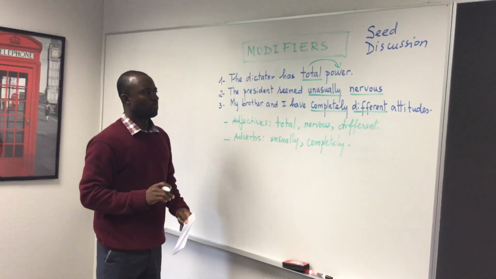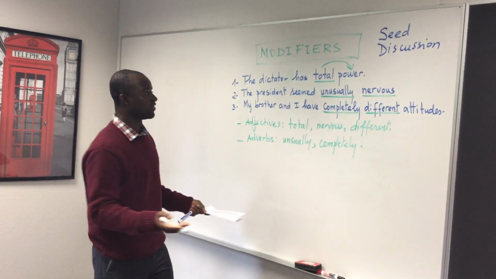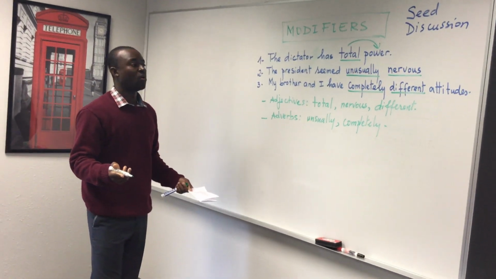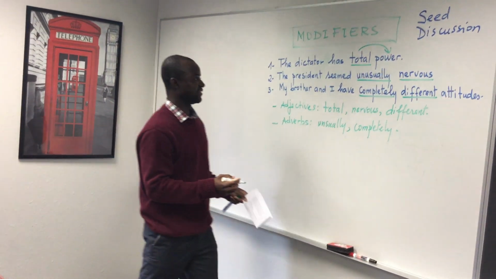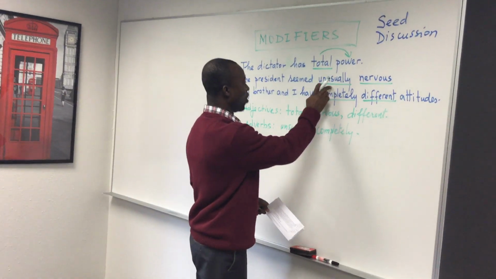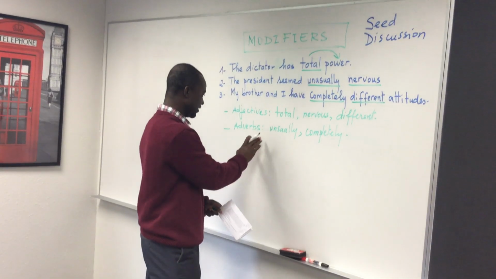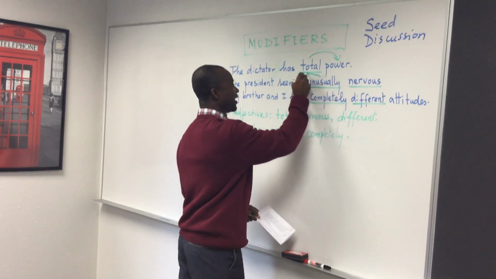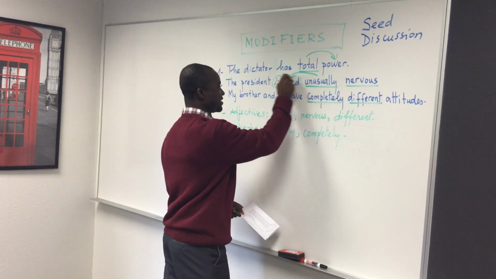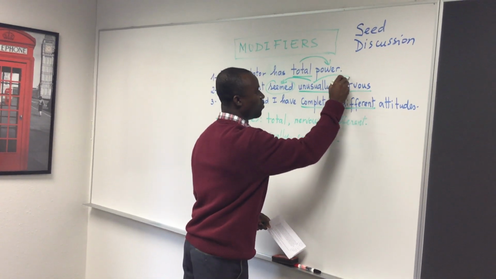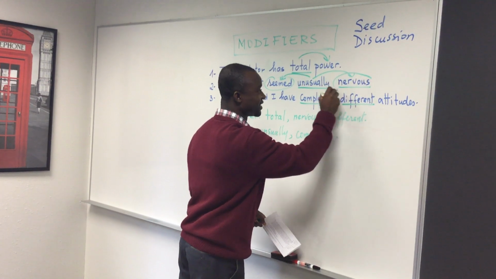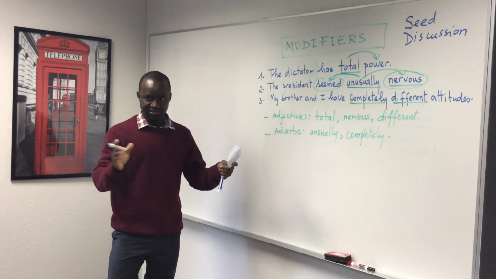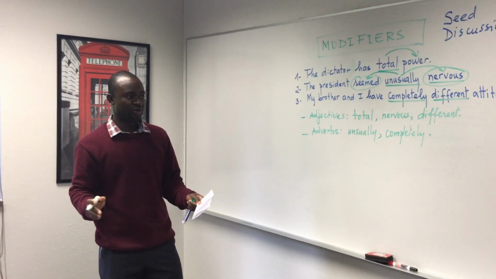Secondly, the role of the adverb is to modify a verb, an adjective, or another adverb. Let's see. In this sentence, we have unusually, which is an adverb. Unusually modifies the verb seems, and at the same time modifies the adjective nervous. So this is the role of each modifier.